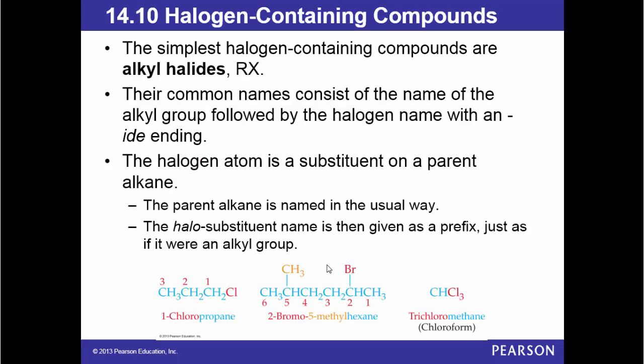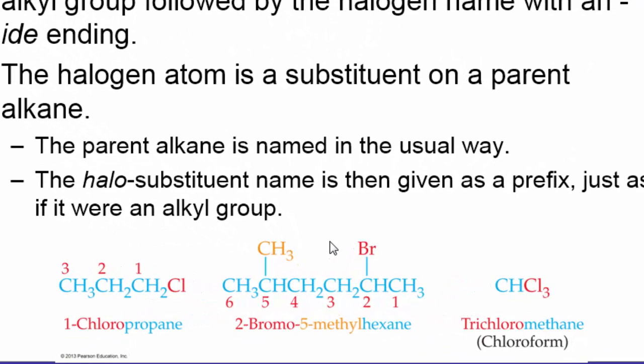And now halogen-containing compounds. The simplest halogen-containing compounds are alkyl halides, RX. Their common names consist of the name of the alkyl group followed by the halogen name with an IDE ending. For example, here you give it number 1, 1, 2, 3, 1-chloropropane. If you have two substituents, we number from the side that gives the smallest number, 1, 2, 3, 4, 5, 6. But in naming we put alphabetical order.